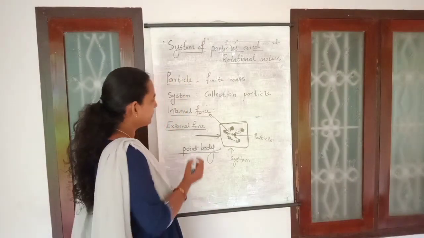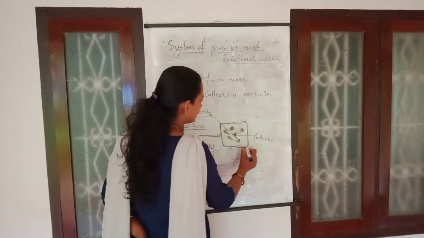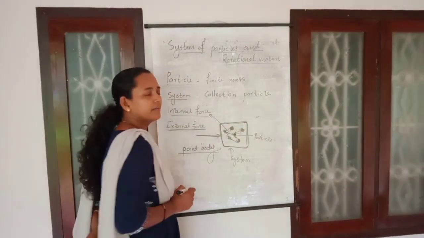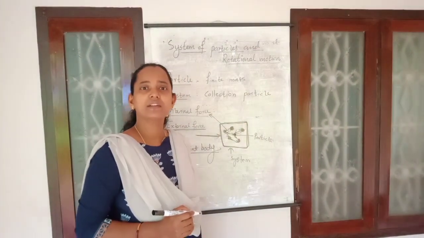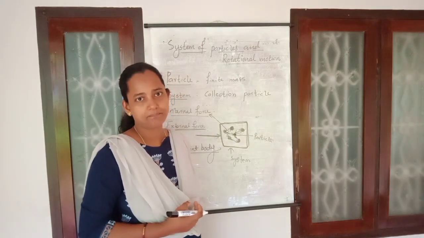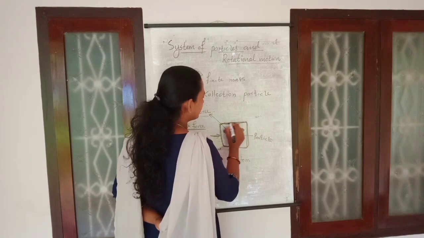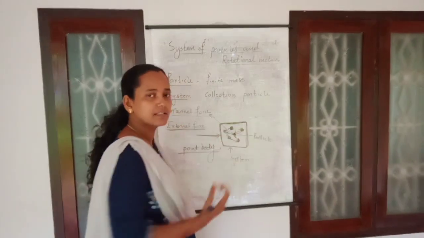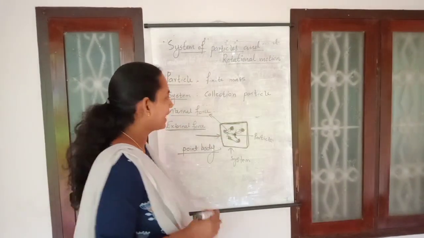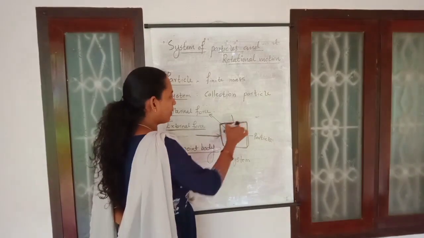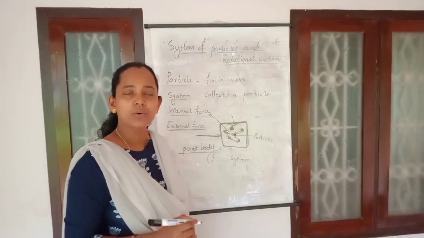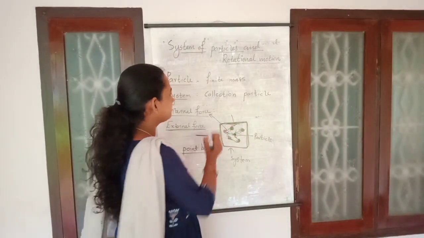But whenever we come to a system like this, a system consists of a number of particles at a time. So whenever we come to this system, that means a body which contains a large number of particles, how can you apply these Newton's laws of motion to that extended body?